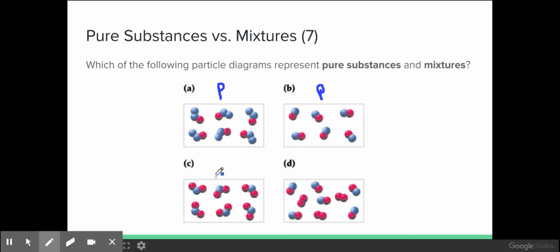This third picture is also a pure substance because it has all of its particles uniform. However, this would be a mixture because you have different things. This is an element and this is a different compound that are physically mixed together. We could physically separate them, but they're distinctly and chemically different from each other.